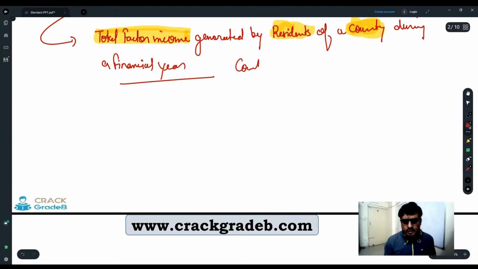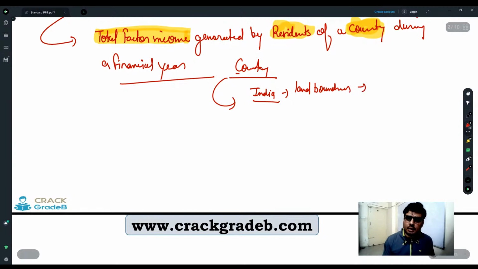We are concerned with the country. So let's define the country first, so the clarity will be there. If I have to define India, how can I define India? The land boundaries of a country, right? Our land boundaries are clearly demarcated. So any income, any factor income that is generated in the land boundaries of India is going to be part of India's GDP. Is it clear? That is regarding land boundaries.